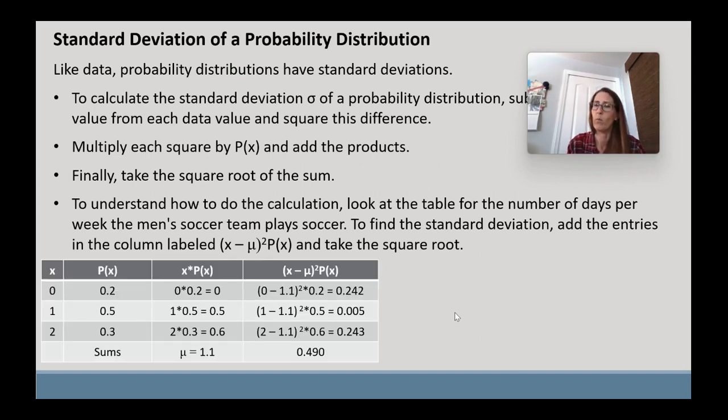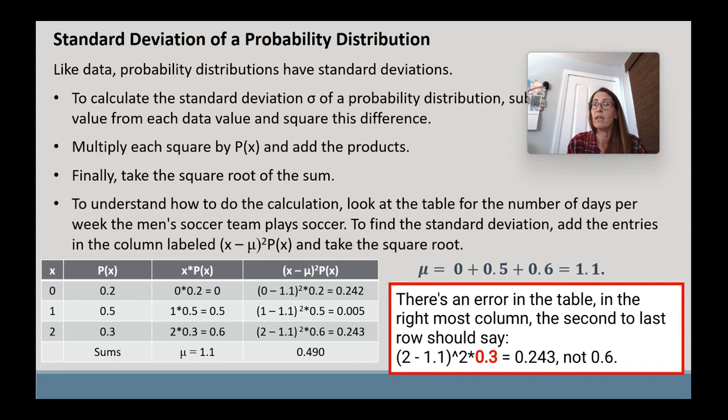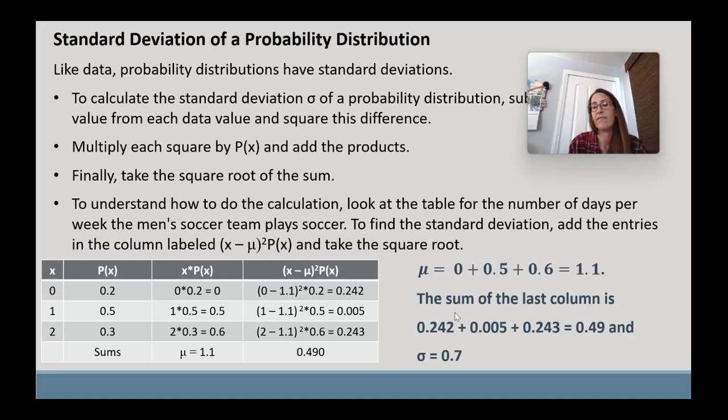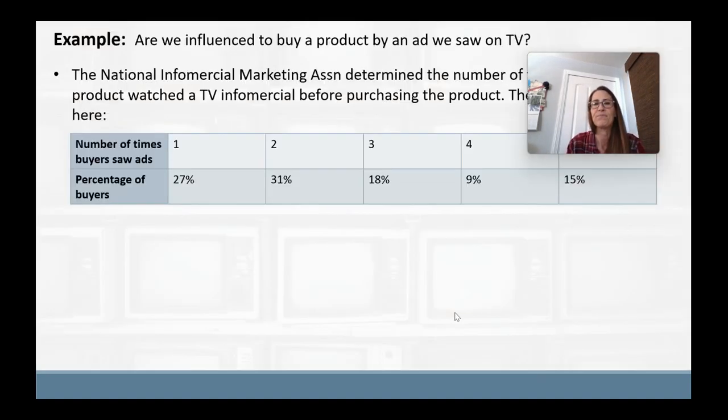Here it is just one more time on the slide so you can take a look at it as we go along. How we got our expected value, our mu. Sum of the last column was 0.49 and the square root of that was 0.7. So our standard deviation for the number of times that the soccer team plays soccer per week is 0.7.